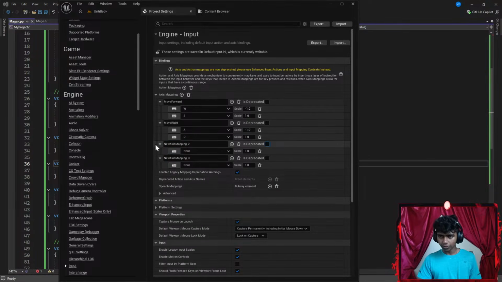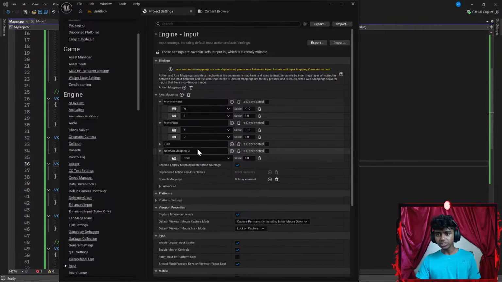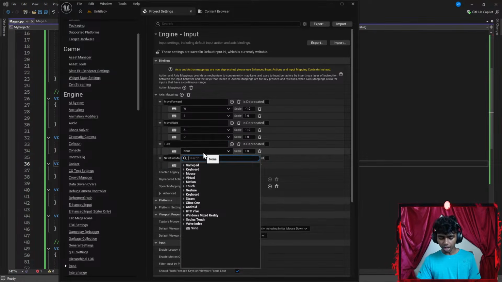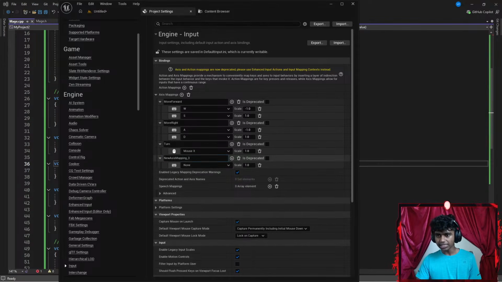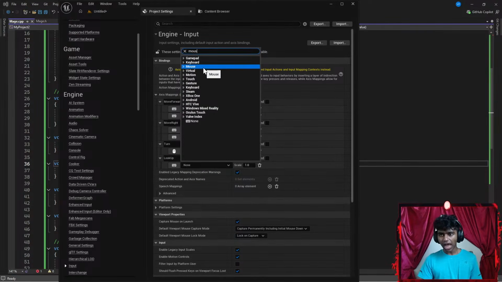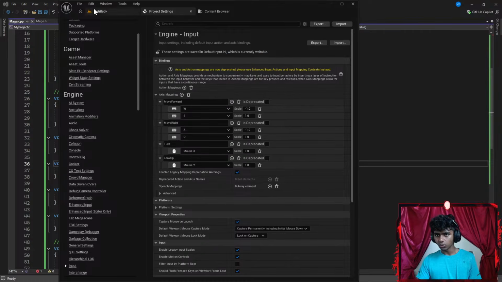And then I'm going to go with something like turn. Let's go ahead and change this to something like turn. I am going to be turning depending on where I move my mouse in the x-axis. So I'm going to go with something like mouse's x-axis. Lastly, this is going to be look up. I'm going to be looking up or down depending on where I move my mouse in the y-axis. So I'm going to go with mouse's y.